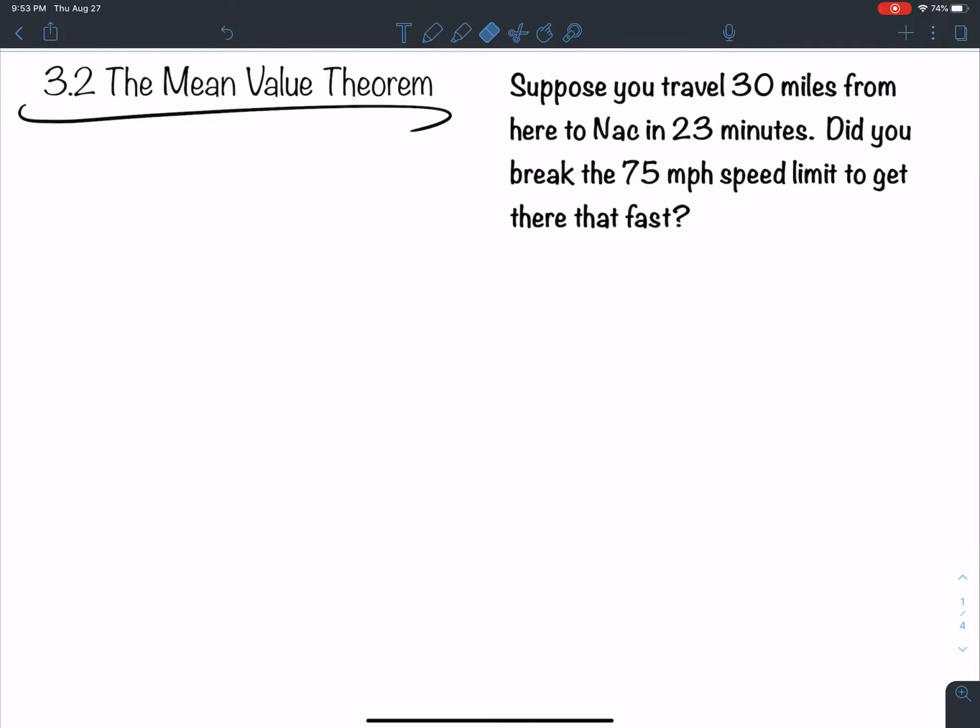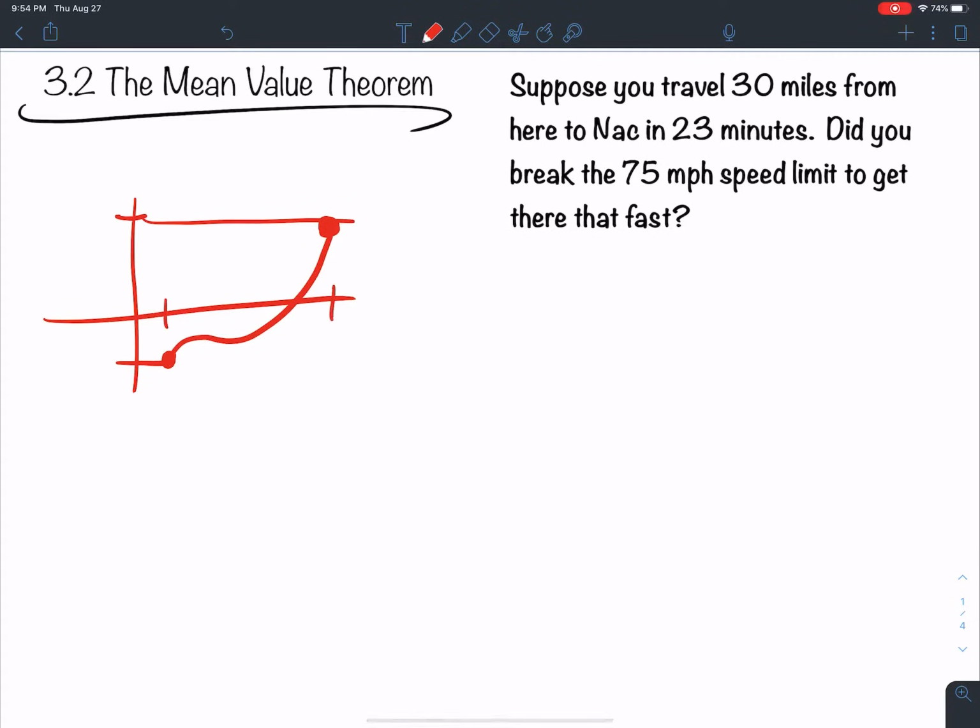So here we're going to do the mean value theorem. Another big theorem here. We've talked about some big theorems in calculus so far. We talked about the intermediate value theorem. The intermediate value theorem says if I've got some continuous function, and I have some y value down here and some y value up here, then at some point between these x values there exists some c in the middle at which we cross some particular line that's between these two values. That's the intermediate value theorem.